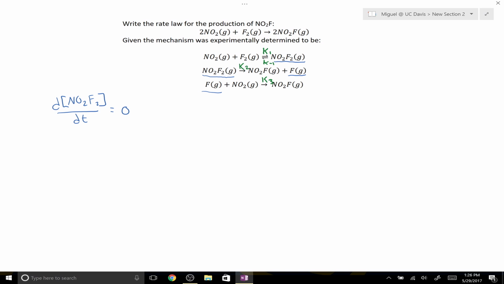So first let's determine the rate of formation of NO2F2. That is the instantaneous rate of formation of NO2F2 per unit time. If we look back at our mechanism, we have NO2F2 being produced here, and do you see it anywhere else being produced? No, there are no other places it's being produced, so k1 times NO2 times F2. Now let's find the rate of consumption of NO2F2.